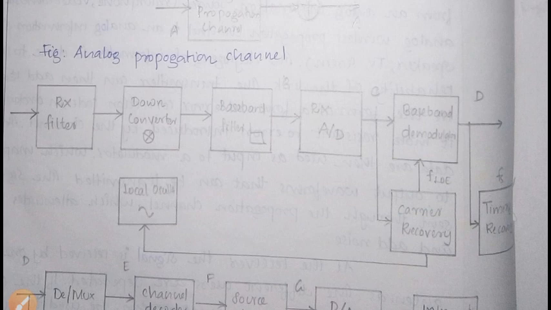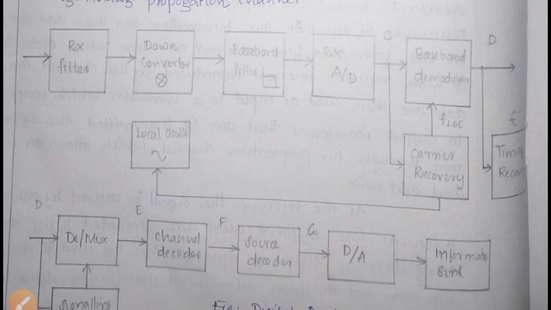Then symbol time recovery. It uses demodulated data to determine an estimate of the duration of the symbol. It is mainly used to estimate the duration of the symbols, and we use it to fine tune the sampling intervals.